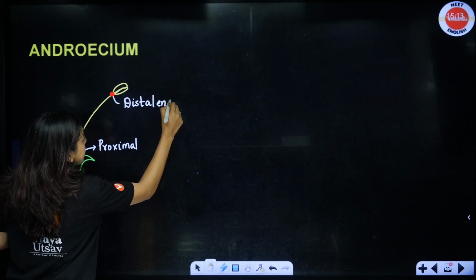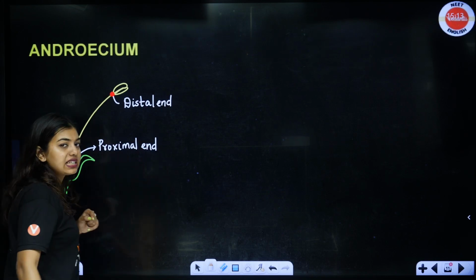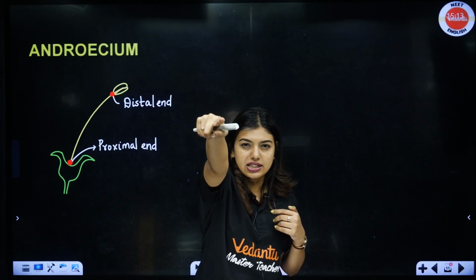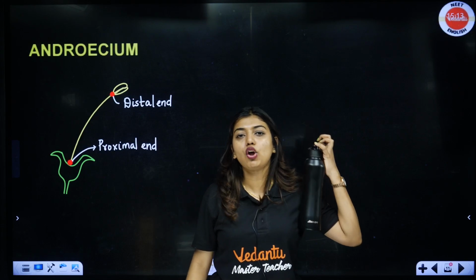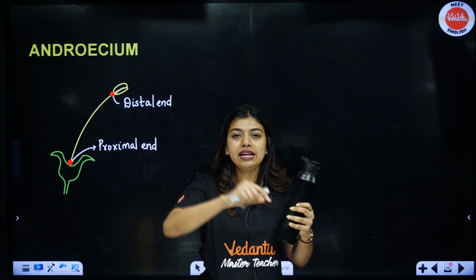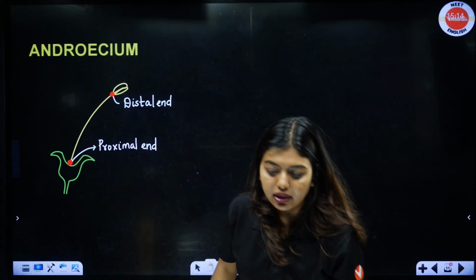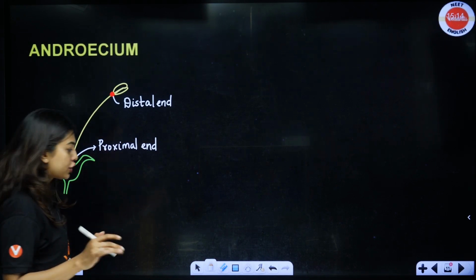So at the distal end from the thalamus we can see the anther, and at the proximal end we can see the filament. Now I am here and the camera is there, so that is my distal end. This bottle is very close to me, so this is my proximal end. So this is the proximal end, the camera is the distal end. Clear to all of you? So that is how you have to remember. Clear? Now this one line they have mentioned in your NCERT.